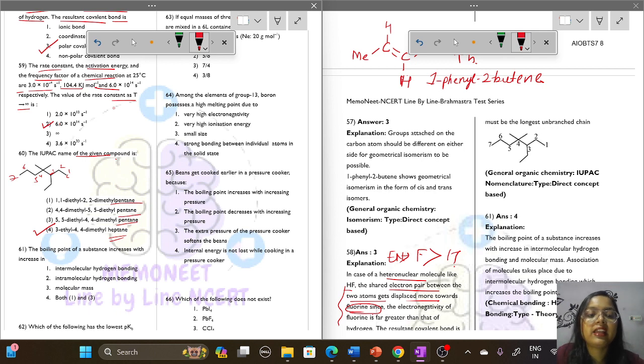Heptane. And also you can see 3-ethyl. At 3 the ethyl group is present, and at 4 the two methyl groups are present. So 4,4-dimethyl for that. Option number 4 will be the correct option.